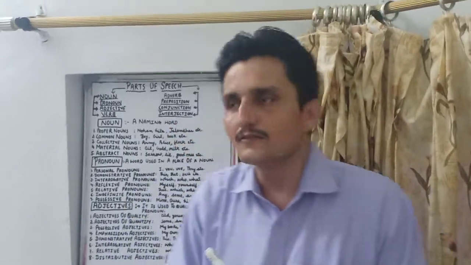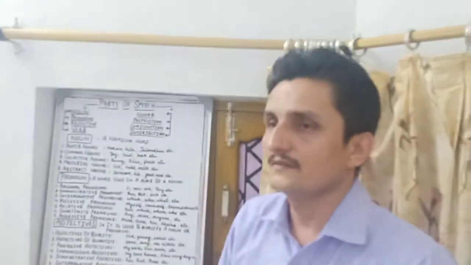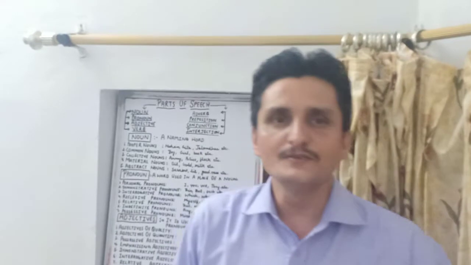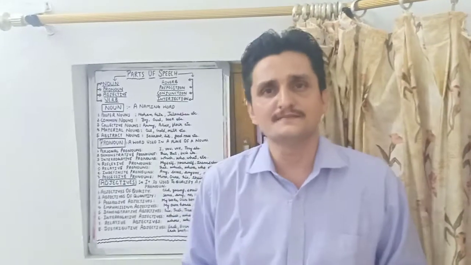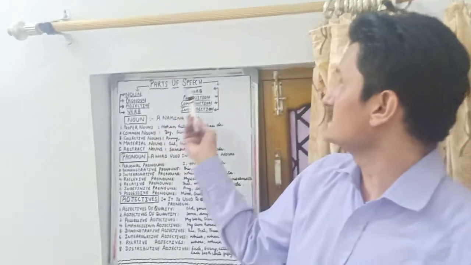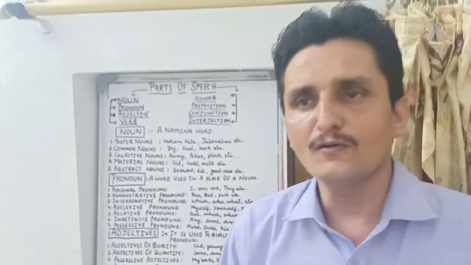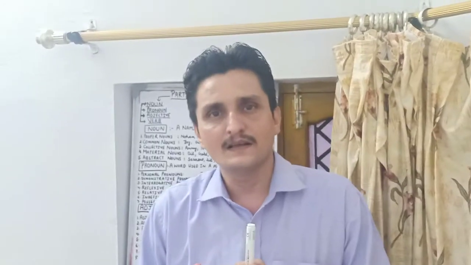Next is verb. So what is verb? Verb denotes action. After this, next is adverb. Now look at this word, add plus verb, adverb.